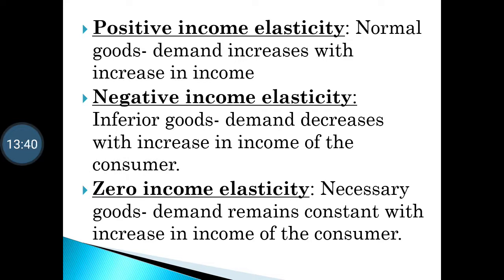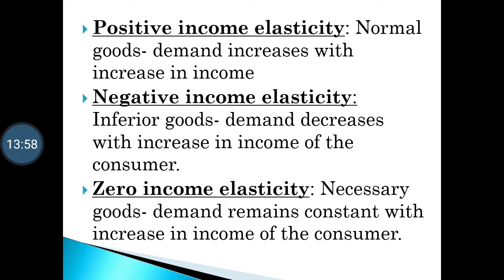Why? See, when a person's income increases, a consumer always tries to buy good quality products. When a person's income is less, that person will adjust with low quality products.